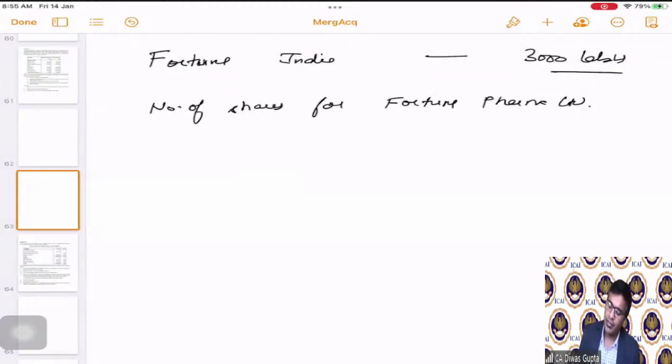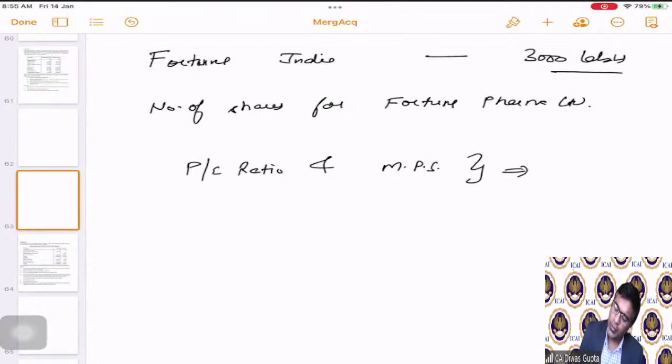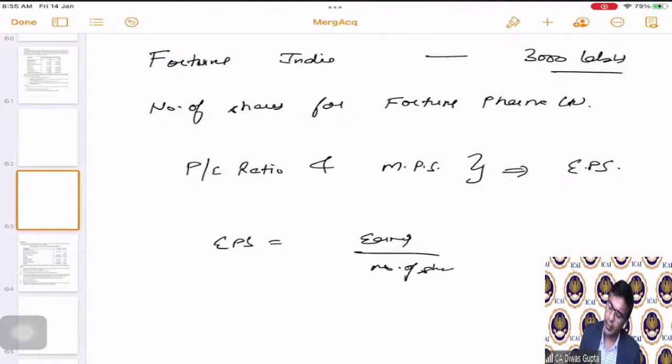Now, students, we are given the PE ratio and market price per share. Can we calculate using that what is the EPS expected? Correct? And EPS is equal to earnings divided by number of shares. We are also given PAT for the earnings.